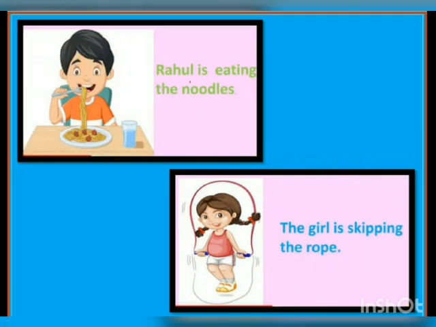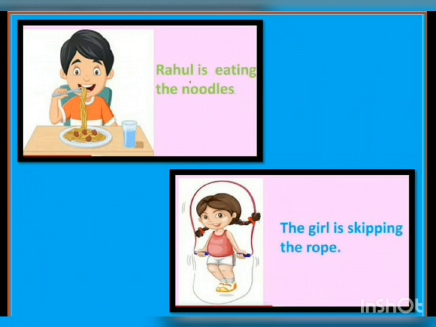Few more sentences. Rahul is eating the noodles. Now kids, in this sentence, the subject Rahul is performing the action of eating. So eating, this word becomes the verb. Next sentence. The girl is skipping the rope. Now over here, the subject girl is skipping.